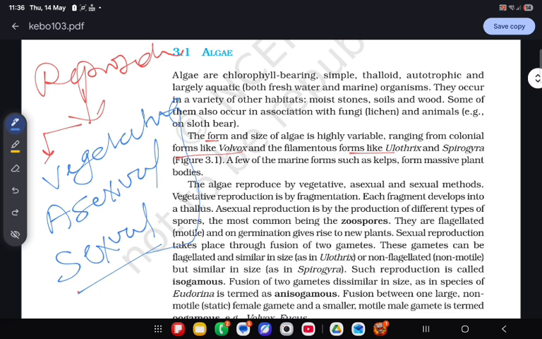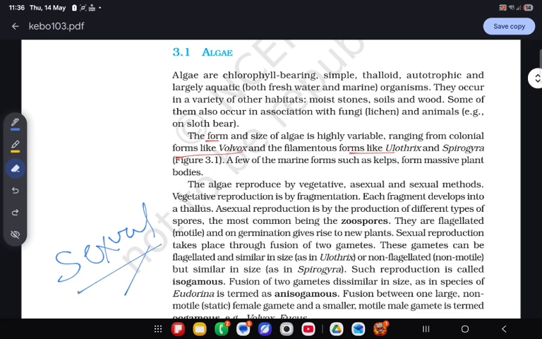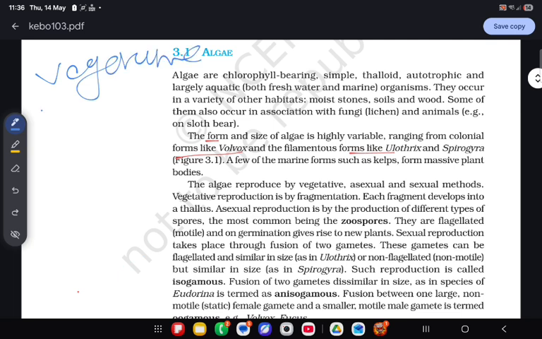How many types of reproduction are found in algae? The algae reproduce by three methods: vegetative, asexual and sexual. Now what is vegetative reproduction? It is reproduction where no sex organs are required. A vegetative part is required, such as cells, thallus, any type of cells or fragment.